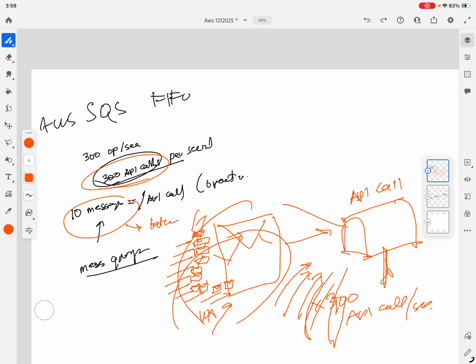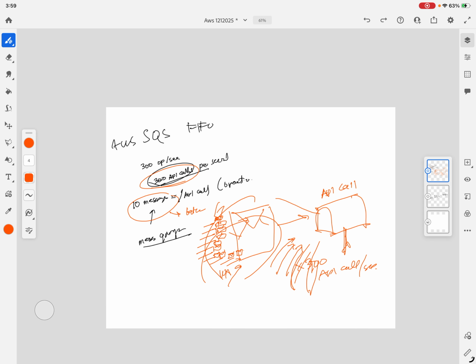I don't understand this. If you have 100 message groups, what are the message groups? Each batch can include up to 10 messages from the same group.